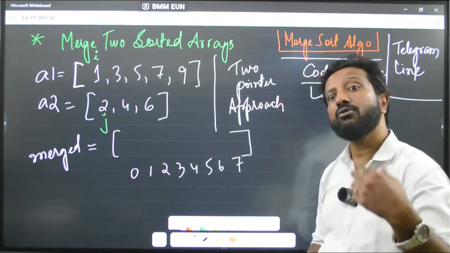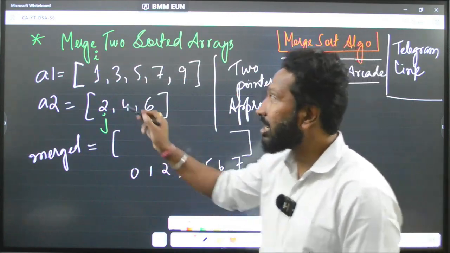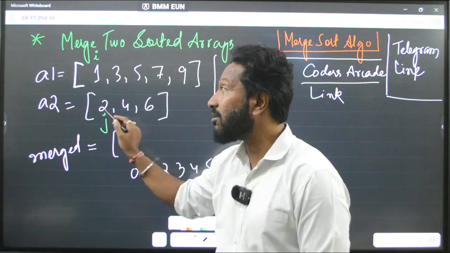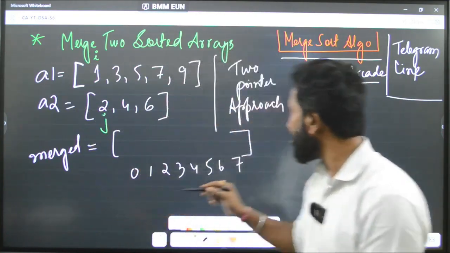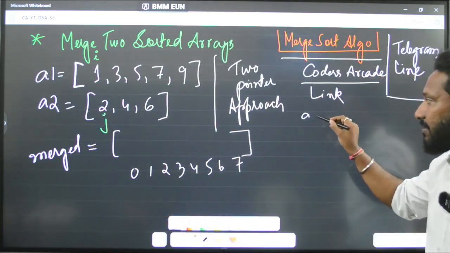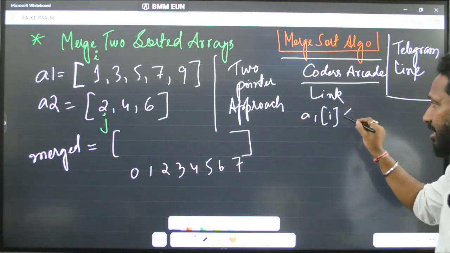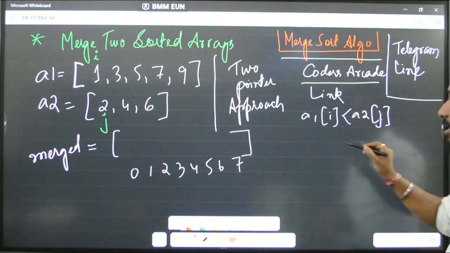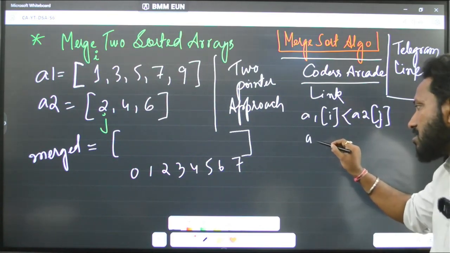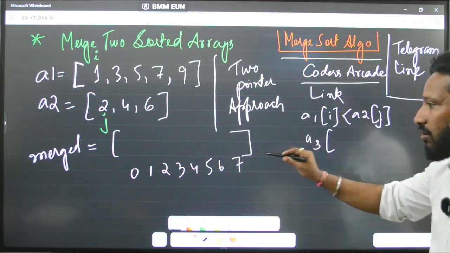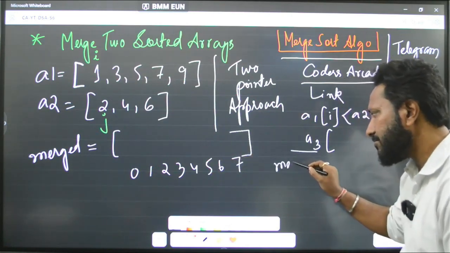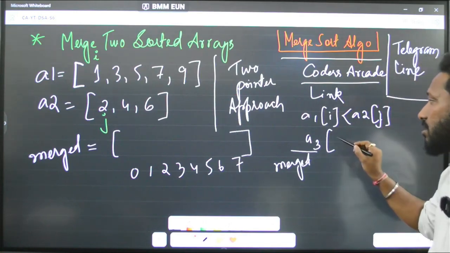So how do I do it? I will check if a1 of i is less than a2 of j, the condition I told you there. If a1 of i is less than a2 of j, then that value will be added to a3, the merged array. I will write a3 of k.